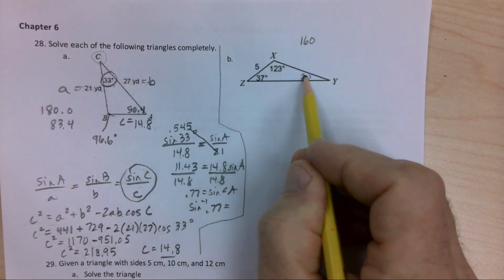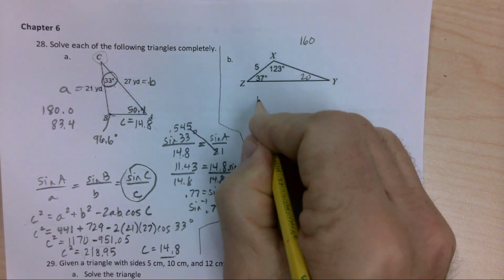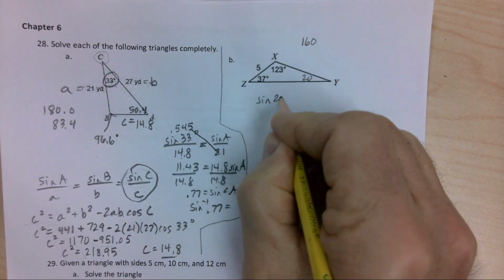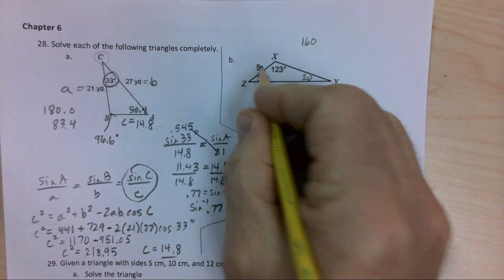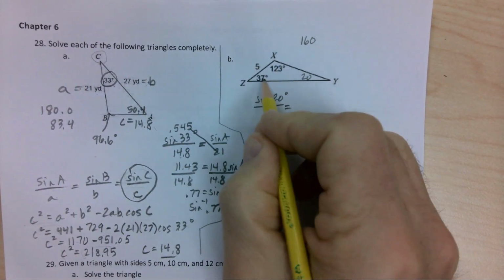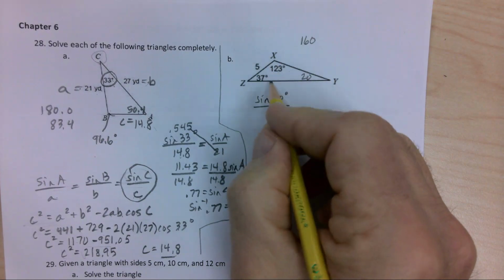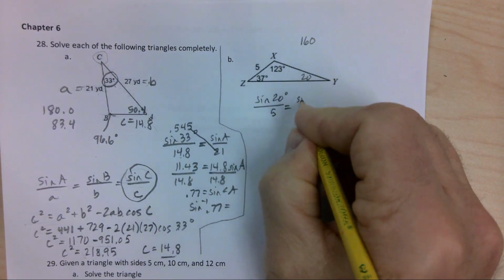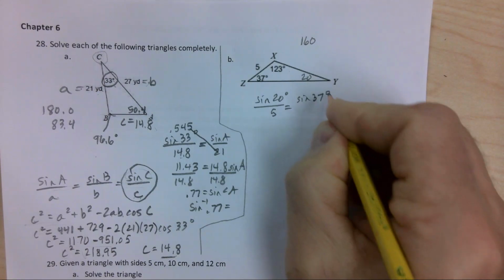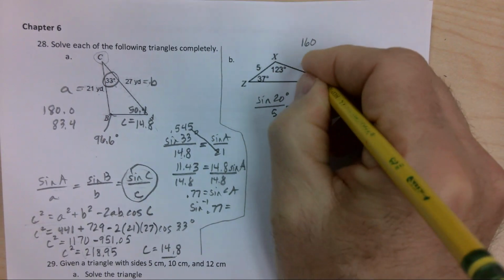So, because I have this angle on this side, I'm going to go ahead and use the law of sine. So, sine of 20 degrees all over that side. And I can randomly pick z or x. I'm just going to pick z. Sine of z all over side z. So I'm trying to find this.